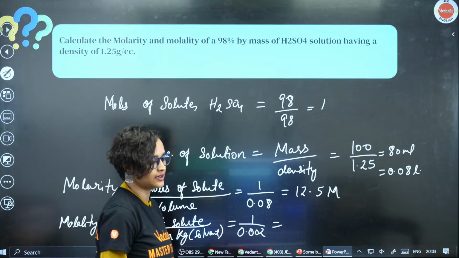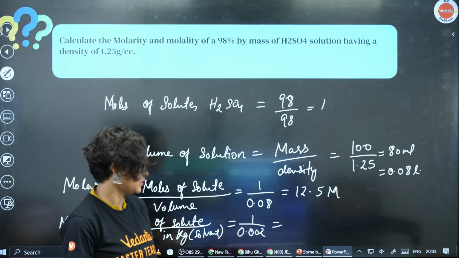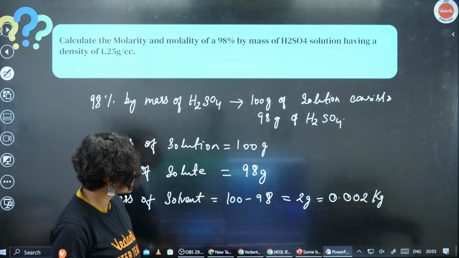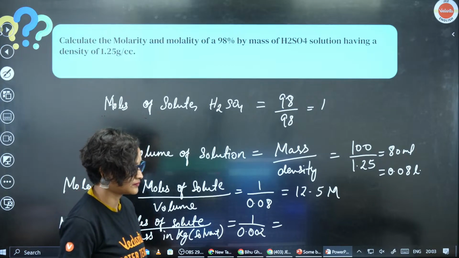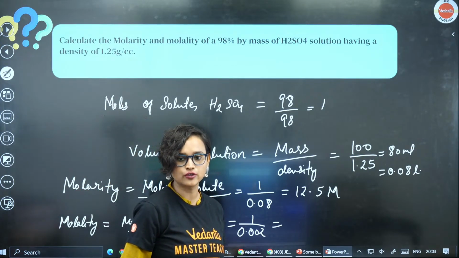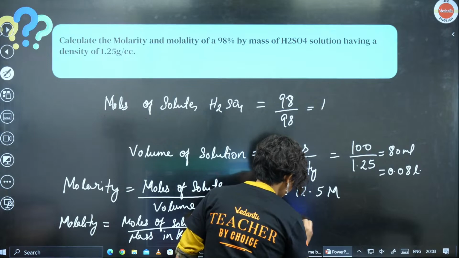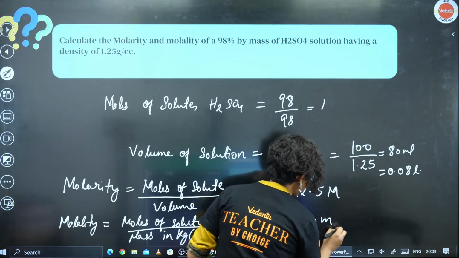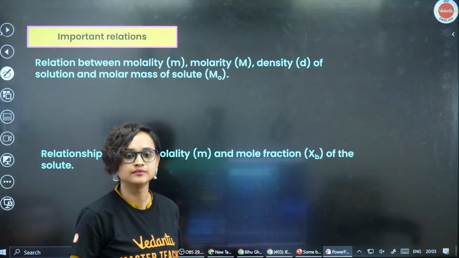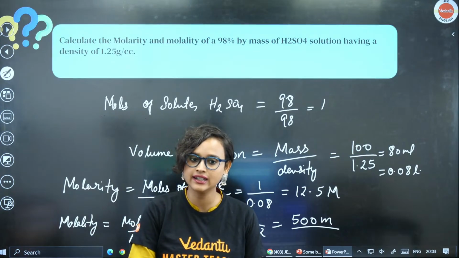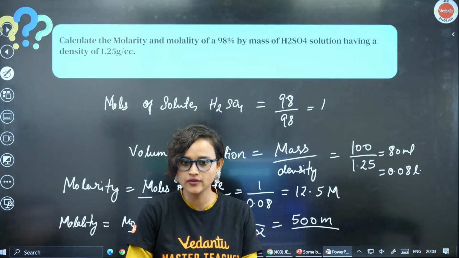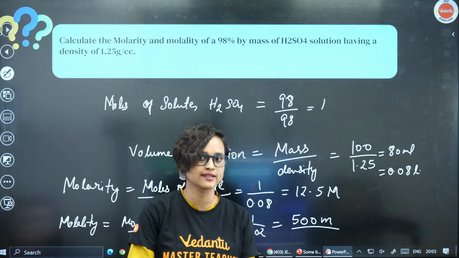What is the answer here? 0.002500. Very good, that is the correct answer. Is this clear, guys? If you are getting a question like this, then this is how you're going to solve it.